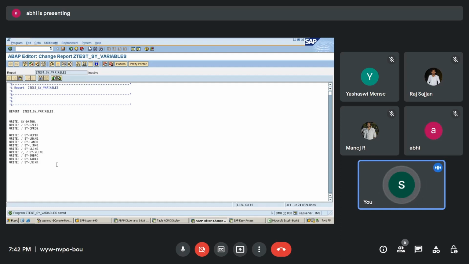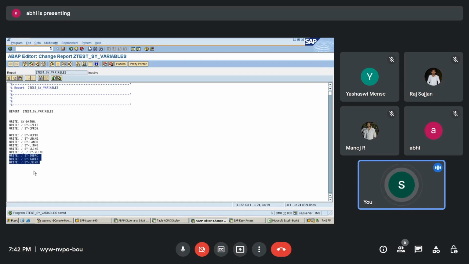So in reports there are two types, your basic report and your interactive report. If the report is a basic report, then the value will be 0, and if it is an interactive report, then the value will be 1. For the time being, don't worry about these things.